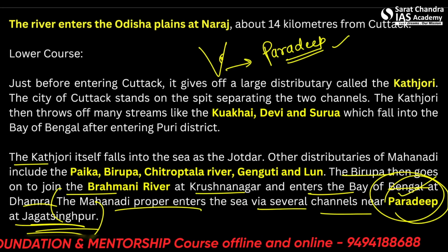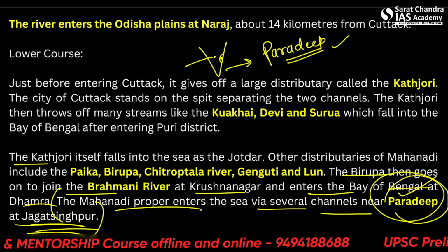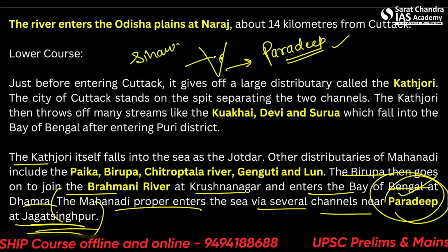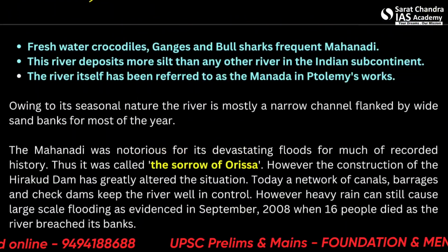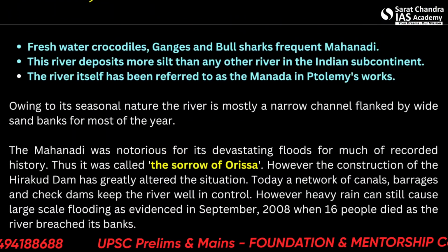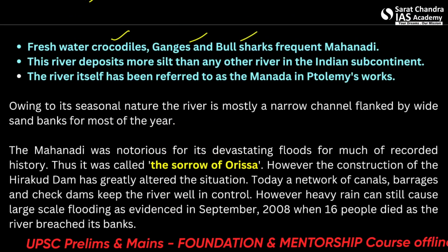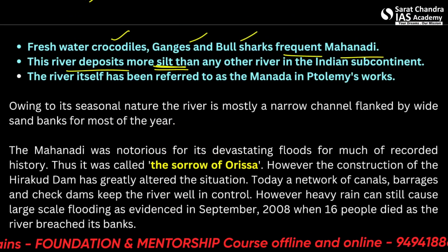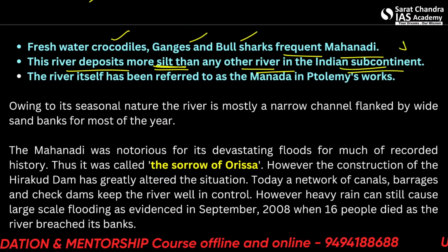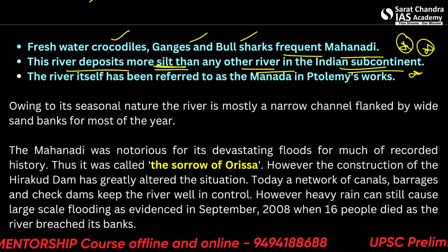So it's flowing from Sehava to Paradip. Alright. So what is the environmental factor here? Freshwater crocodiles, gharials and bull sharks frequent Mahanadi. This river deposits more silt than any other river in the Indian subcontinent. Very important fact. Alright, must note it down.